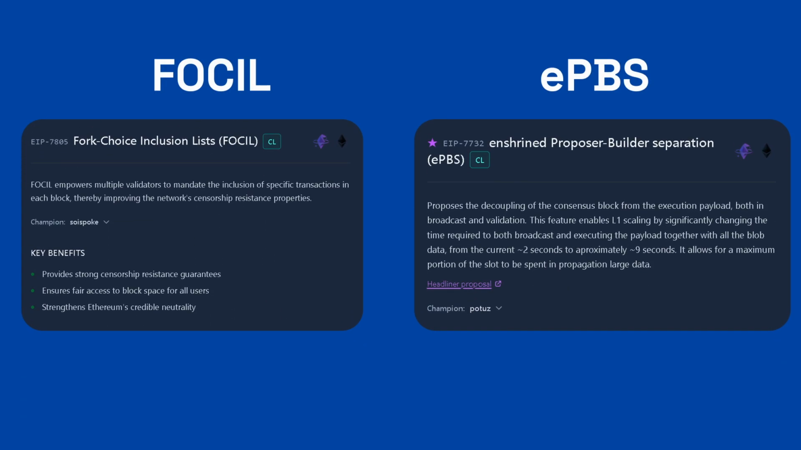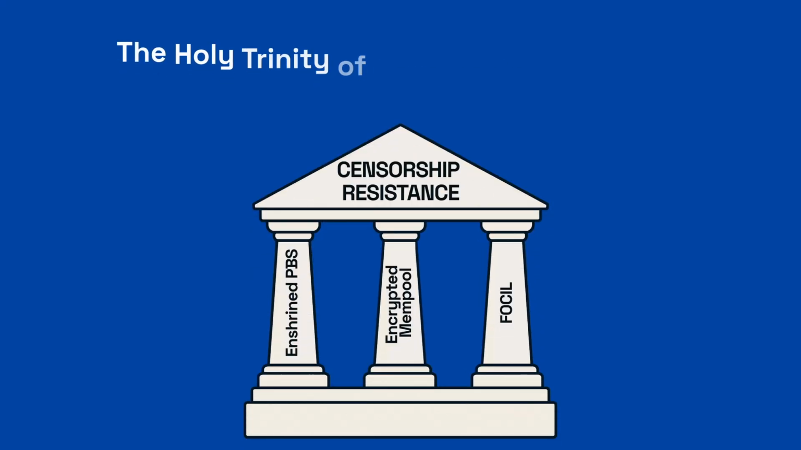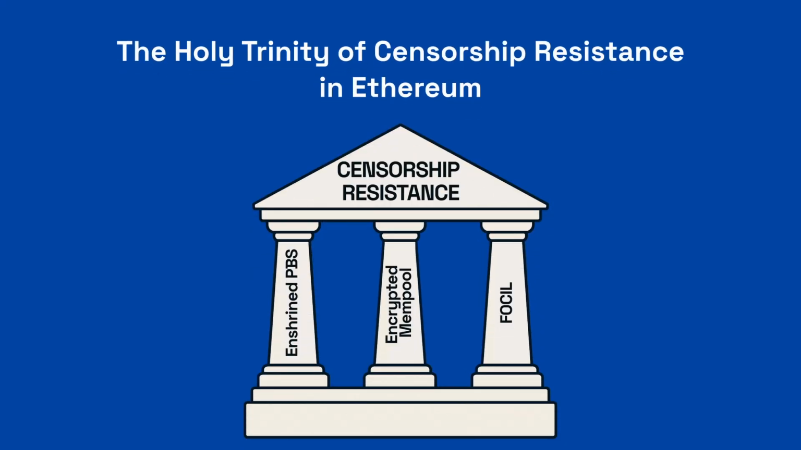And with Fossil and ePBS now on Ethereum's roadmap, there's no better time to talk about adding encrypted mempools, completing what we call the holy trinity of censorship resistance on Ethereum. Now we need your support. If you're tired of your transactions being manipulated, then share this video so we can make encrypted mempools the default on Ethereum.